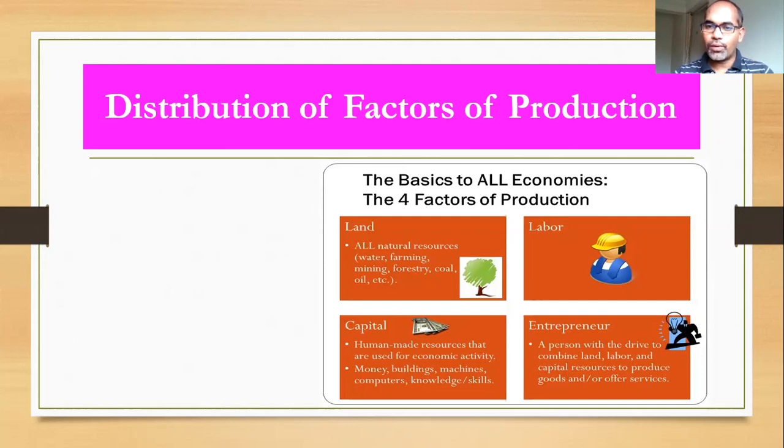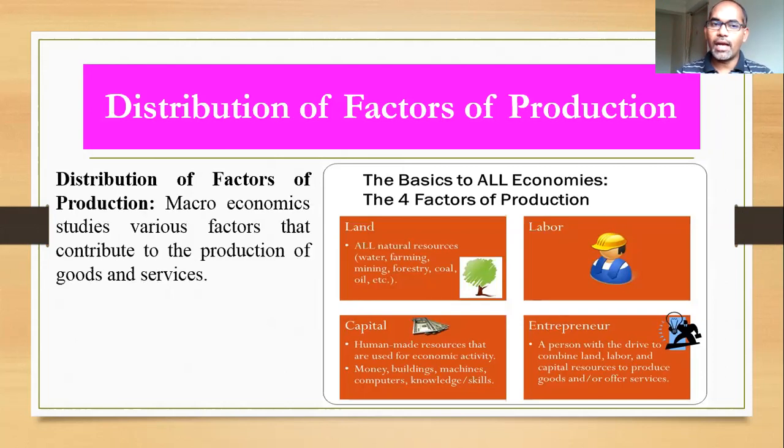Besides all these four fundamental traditional factors of production, there are many other inputs you need to produce mobiles. So coming to the distribution of factors of production, how is the income of the factors of production distributed among themselves? Take an example of that.